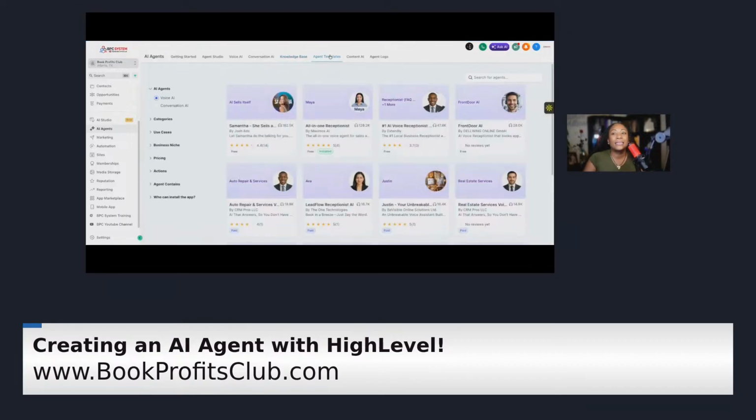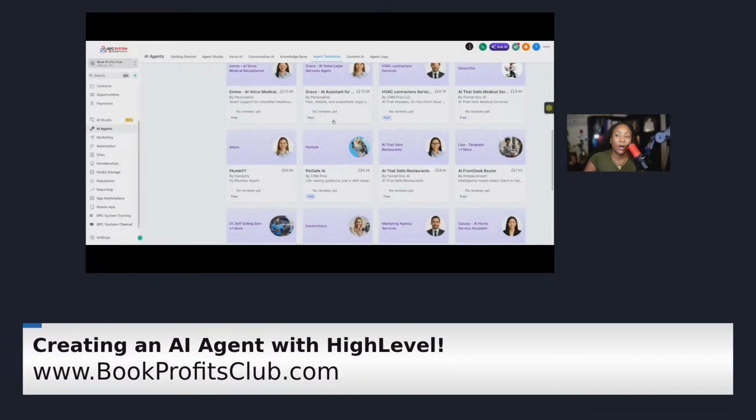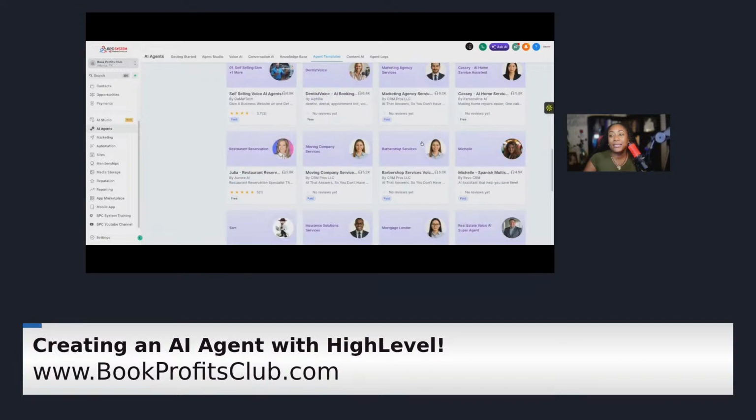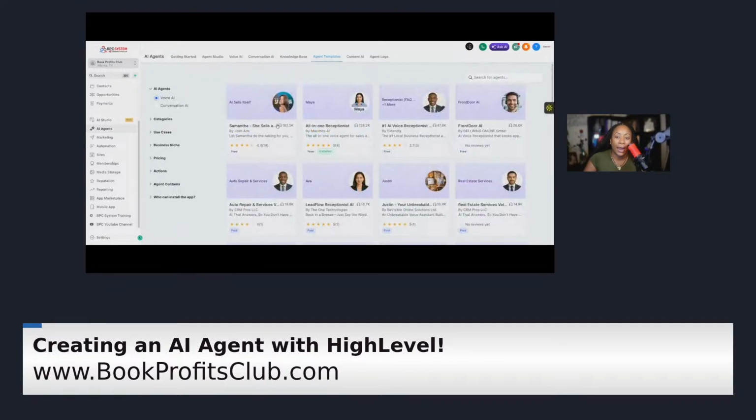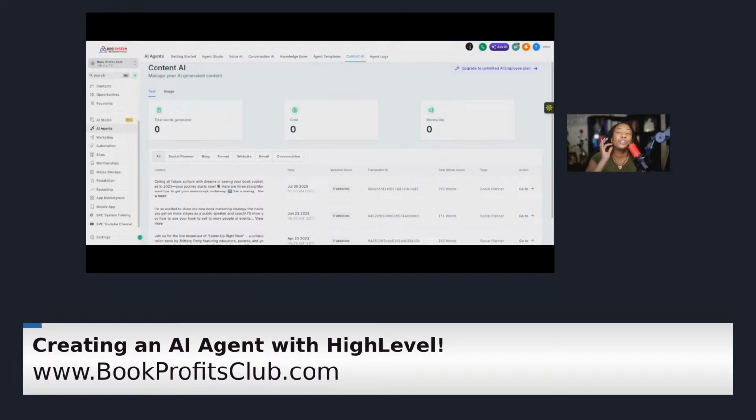And then you have some AI templates. This is going to be the voice templates of the different people. They have just gotten really good, y'all. I'm telling you, some of these voices sound so good. Based on niche, based on what you want the person to sound like, if you want them to be of a certain nationality, if you want them to speak a certain language, all the things. Content AI, this is where if you want your AI to create social media content, email content, website content, all the things.